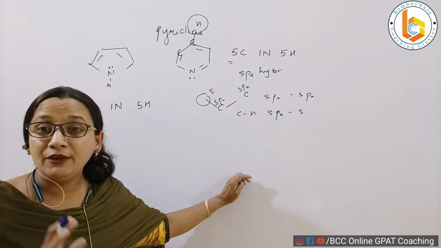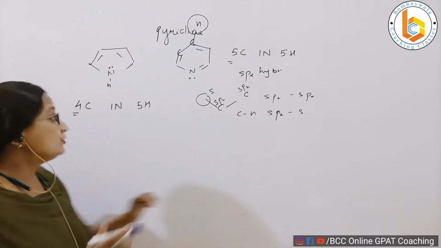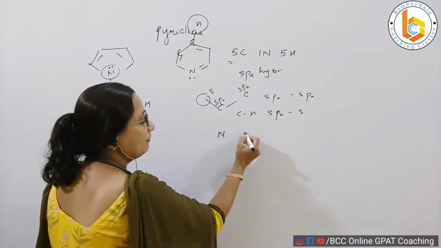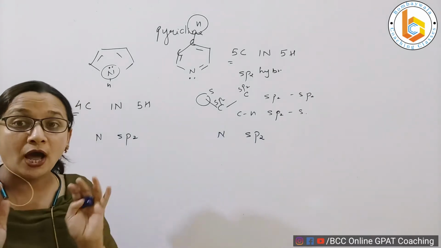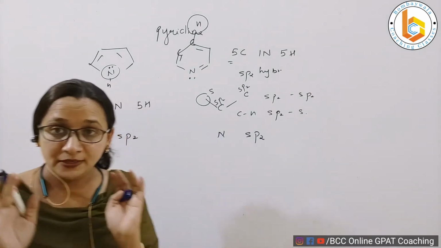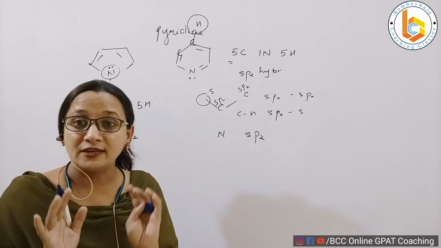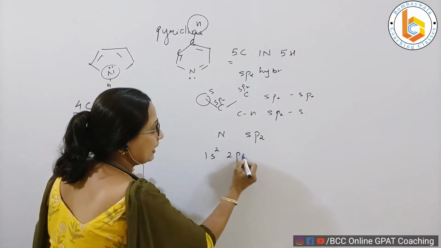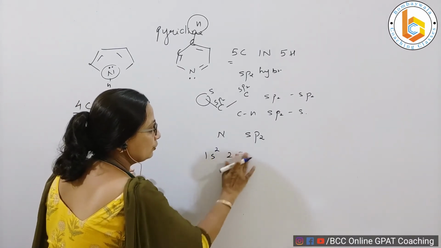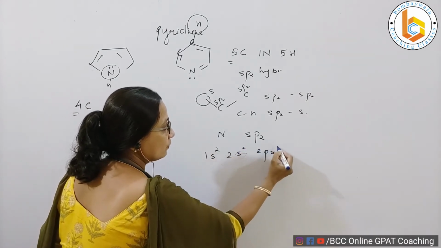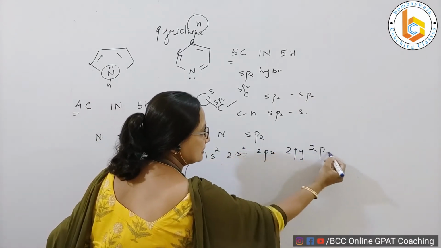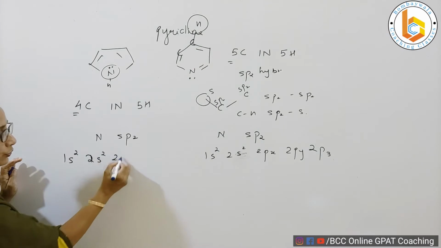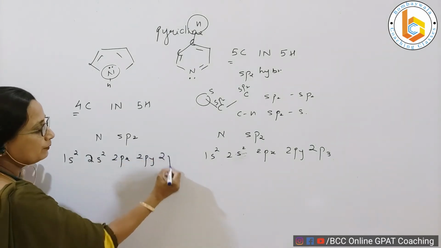Now what is new is the behavior of nitrogen. The nitrogen in pyrrole shows sp2 hybridization. Also the nitrogen in pyridine shows sp2. Now just understand how this sp2 occurs. Let us write the electronic configuration once again so that I can make it very clear to you. If I write 1s2, 2s2, 2px, 2py, 2pz, I am writing the same thing here: 1s2, 2s2, 2px, 2py and 2pz.